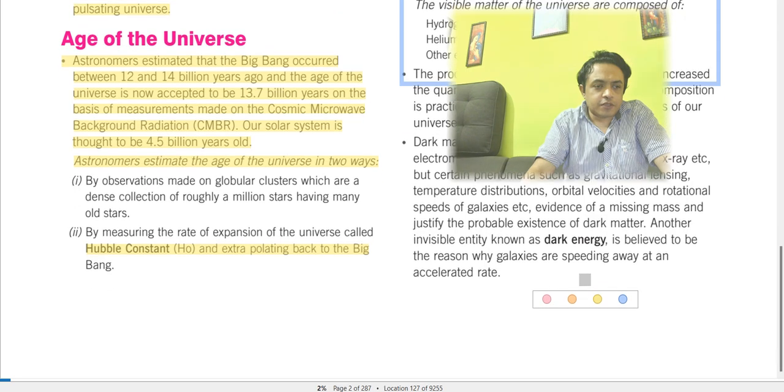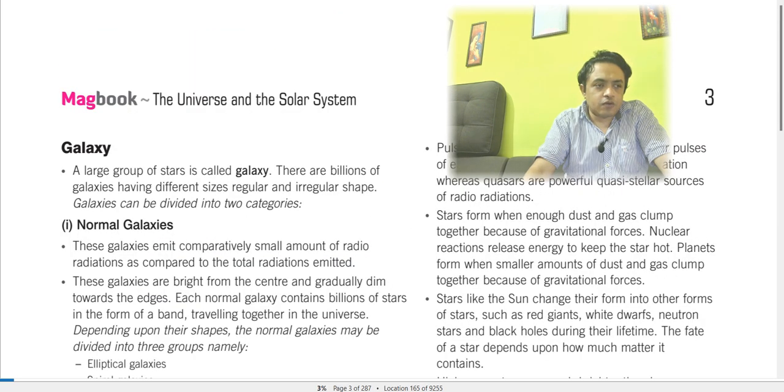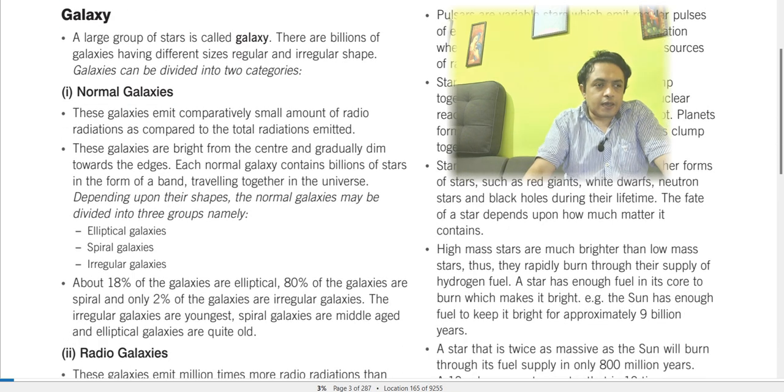We have that basic concept till now. Now we are coming into the galaxy part, right? A large group of stars is called a galaxy. There are billions of galaxies having different sizes, regular and irregular shapes. Galaxies can be divided into two categories. A large group of stars is basically called a galaxy, right?